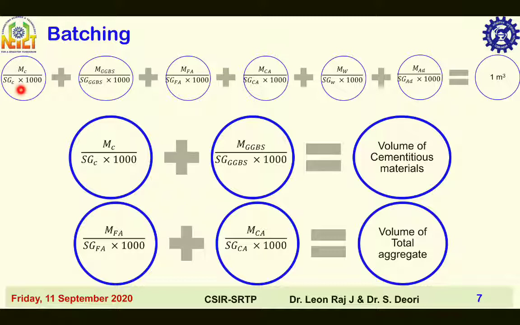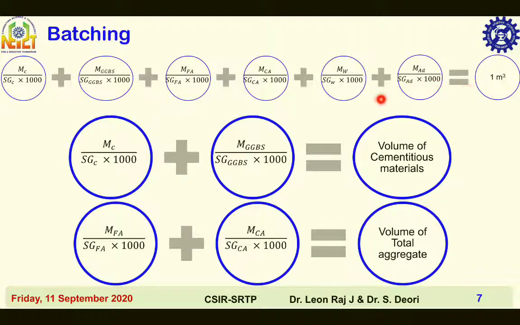That is what is shown here. The mass of GGBS divided by specific gravity of GGBS into 1000 is equal to volume of GGBS. Mass of fine aggregate divided by specific gravity of fine aggregate into 1000 is equal to volume of fine aggregate. Mass of coarse aggregate divided by specific gravity of coarse aggregate into 1000 is equal to volume of coarse aggregate. Mass of water divided by specific gravity of water into 1000 is the volume of water. Mass of admixture divided by specific gravity of admixture into 1000 is equal to volume of admixture.